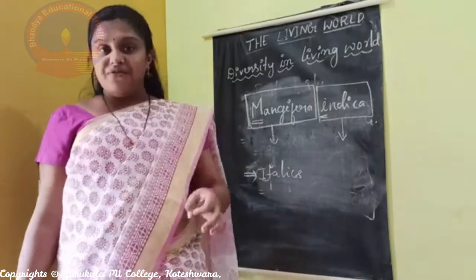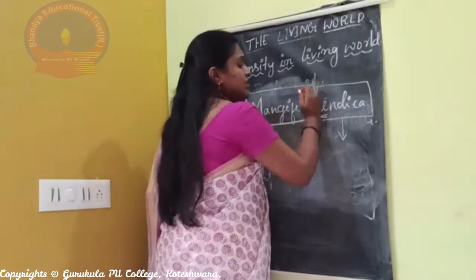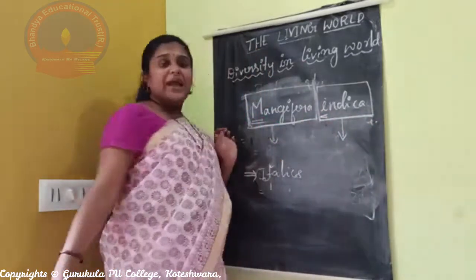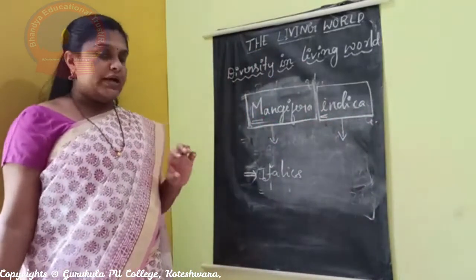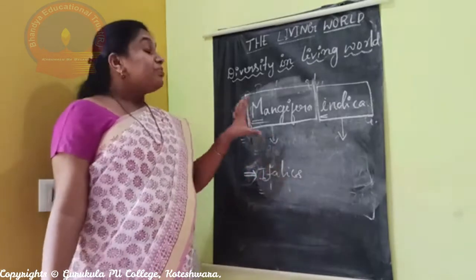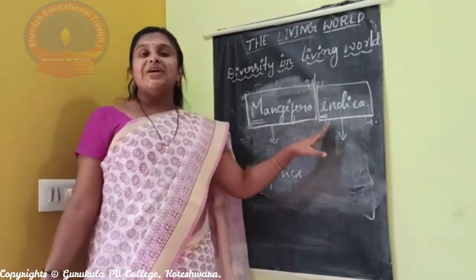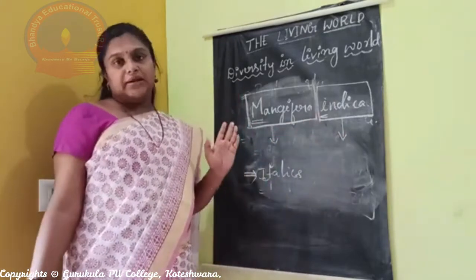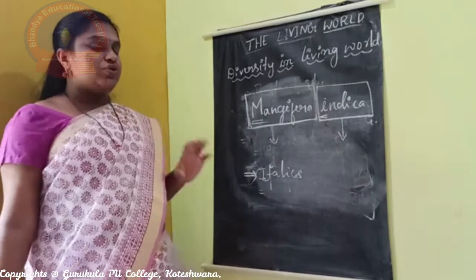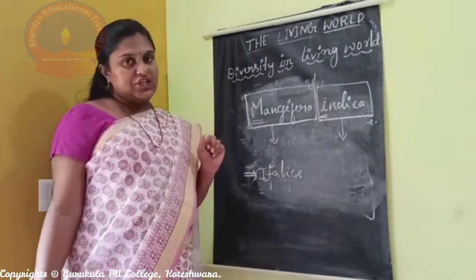If it is handwritten, both the words should be underlined separately. If it is printed, it should be in italics. If it is handwritten, both words should be underlined separately. So this is the next rule in binomial nomenclature.